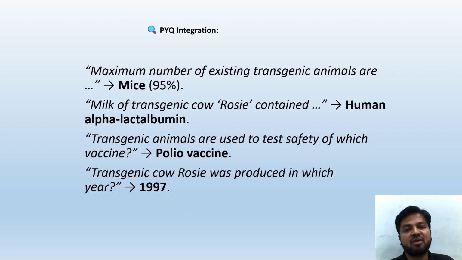PYQ integration: the maximum number of existing transgenic animals are mice. The milk of the transgenic cow Rosie contained human alpha-lactalbumin. Transgenic animals are used to test the safety of which vaccine? Polio vaccine. The transgenic cow Rosie was produced in which year? 1997.